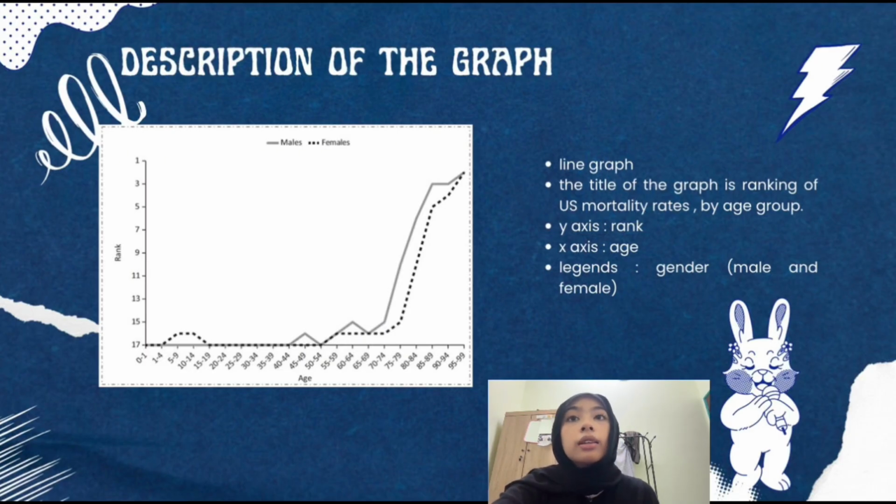Between 80 to 89, the gap between males and females becomes more noticeable. Males reach rank 3 by the 85 to 89 age group, while females are at rank 5, indicating that male mortality is higher than female mortality during this period. In the oldest age group, which is 95 to 99 years, both males and females reach rank 2, showing that the mortality is at its highest level for both sexes in very old age. Overall, the graph demonstrates the mortality remains low during early life but increases with age.